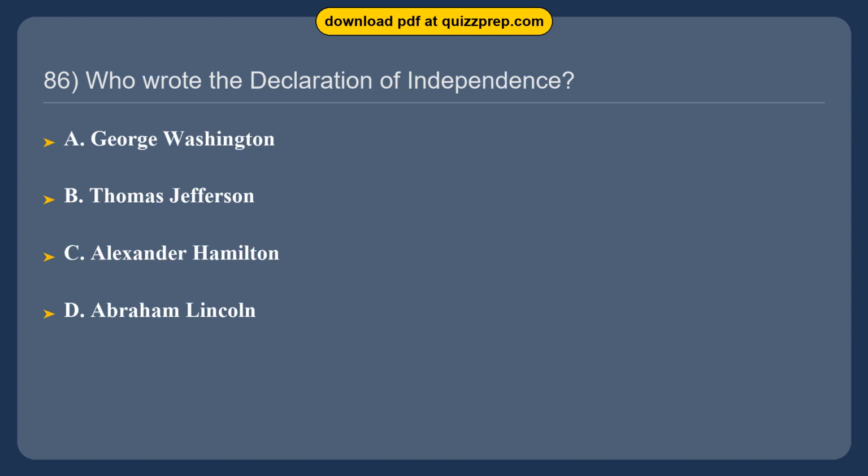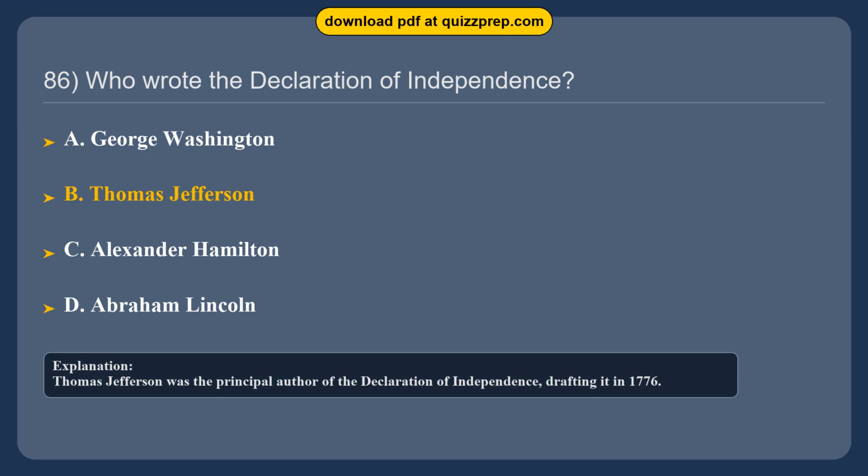Question 86. Who wrote the Declaration of Independence? Option A, George Washington. Option B, Thomas Jefferson. Option C, Alexander Hamilton. Option D, Abraham Lincoln. The correct answer is option B, Thomas Jefferson. Thomas Jefferson was the principal author of the Declaration of Independence, drafting it in 1776.